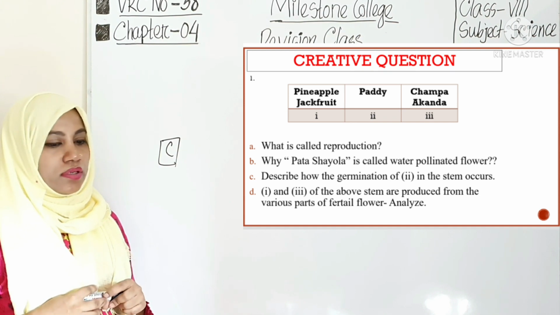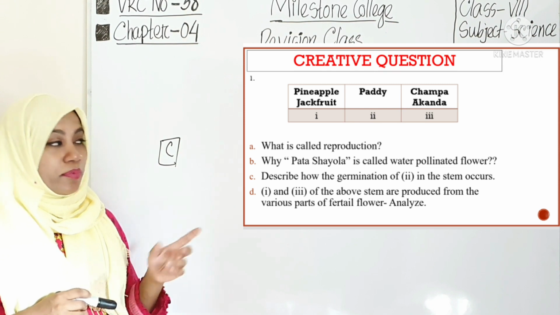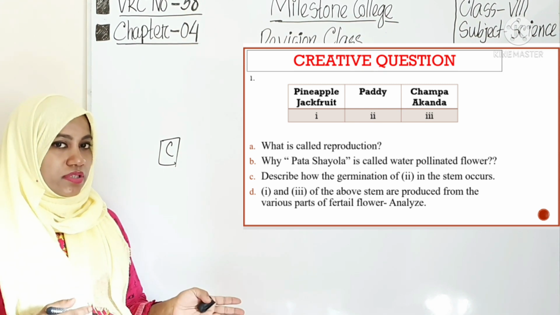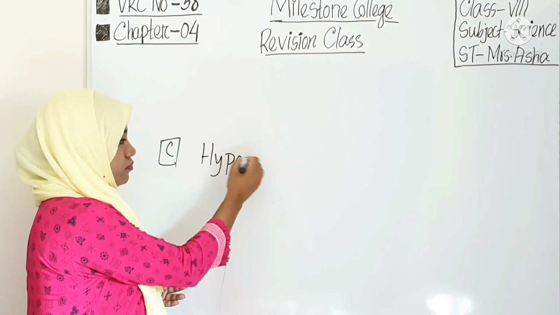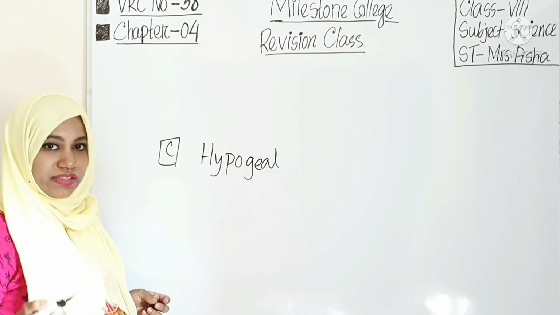You have to describe. First of all, you know number 2 is paddy, right? And in paddy, what type of germination occurs? Hypogeal germination.